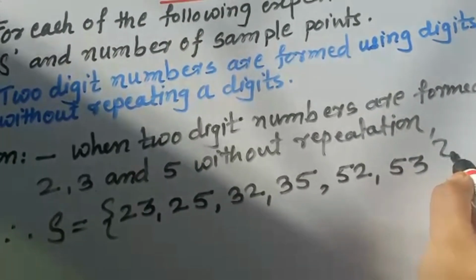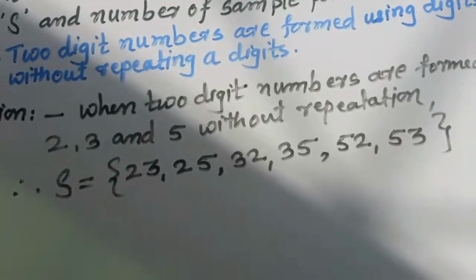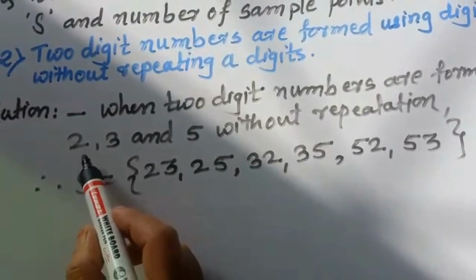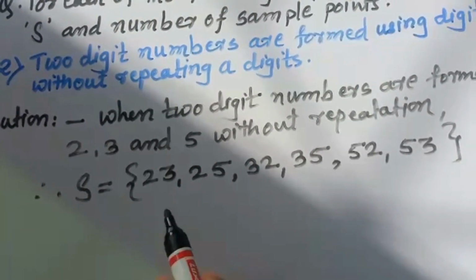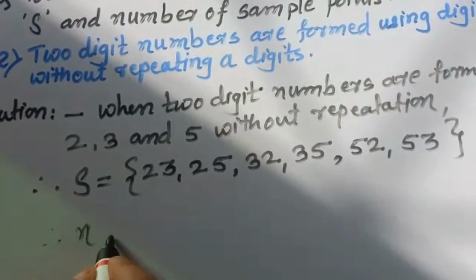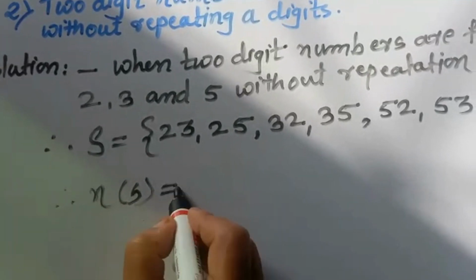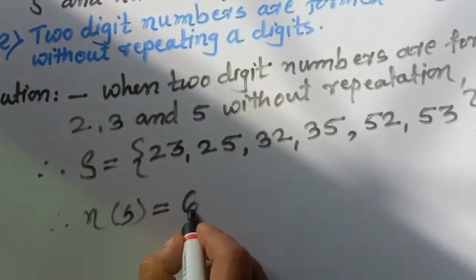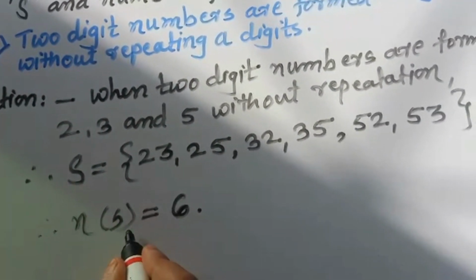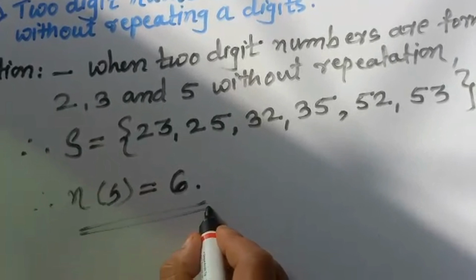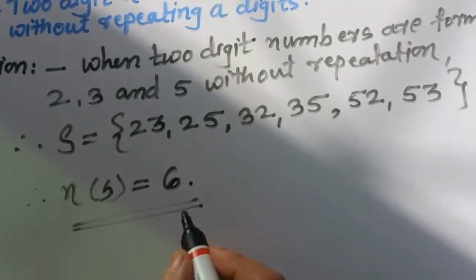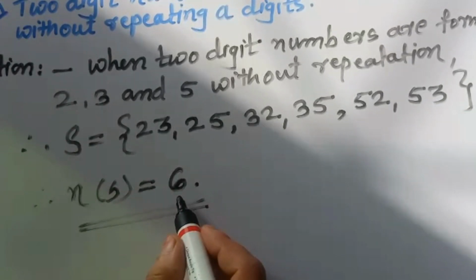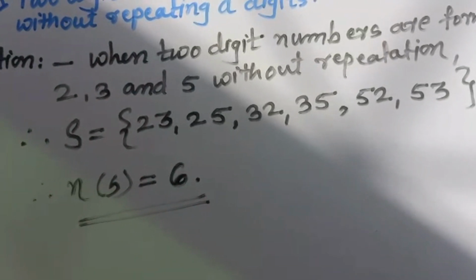So these are all the possible outcomes of this random experiment when we make 2-digit numbers from the digits 2, 3 and 5 without repetition. So how many possibilities are there? n(S) is equal to 1, 2, 3, 4, 5 and 6. Total 6 possibilities are there. So the number of sample points of this sample space is 6. Got it?